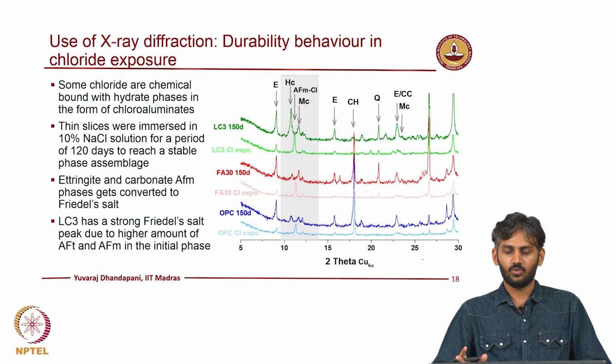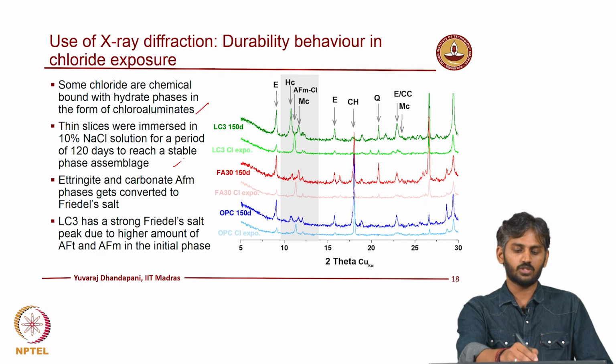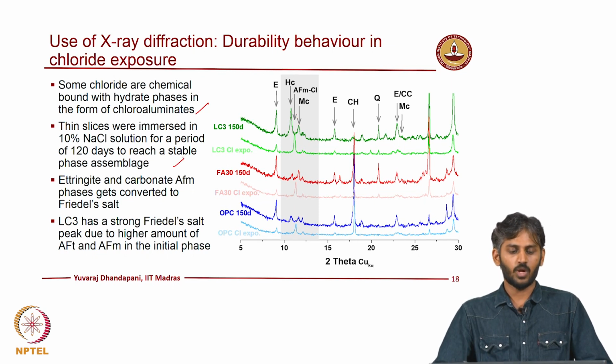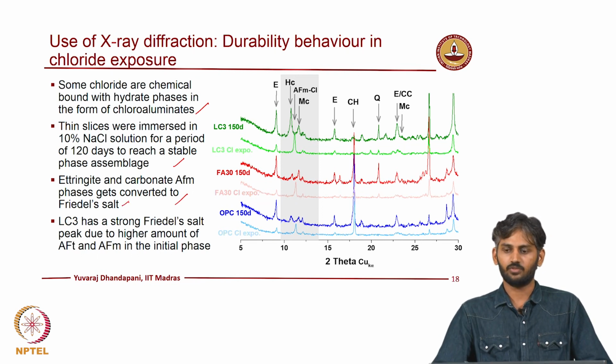Similarly, when you start looking at other problems such as chloride, for instance, these are X-ray diffractograms of different systems exposed to chloride conditions. What happens in chloride is that some chlorides are chemically bound within the hydrates. To assess the potential stability of these hydrate phases on exposure to chloride, we immersed a thin section of sample in chloride condition, about 10% NaCl, for 120 days and assessed the progressive conversion of this phase. For instance, something called Friedel's salt gets formed in the phase.